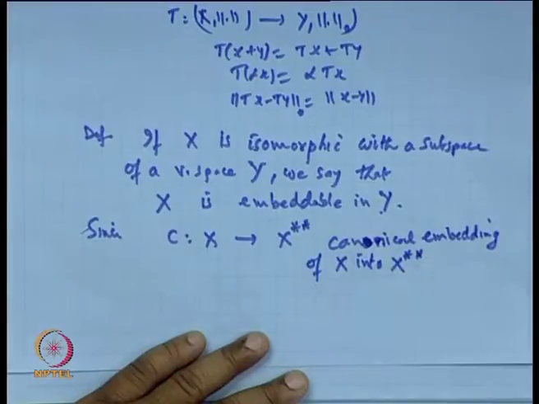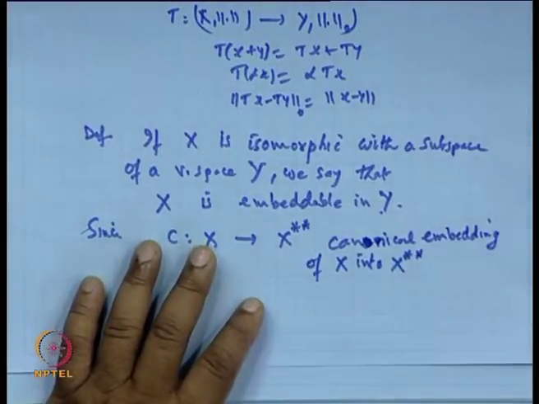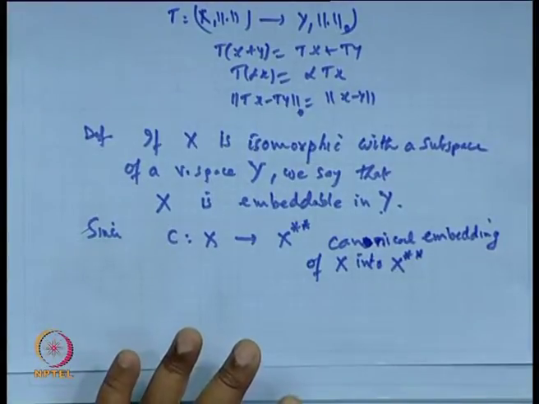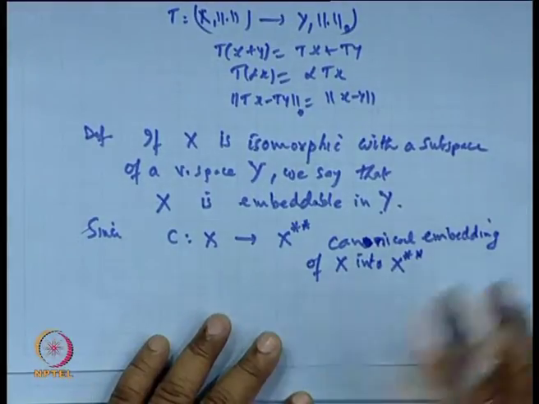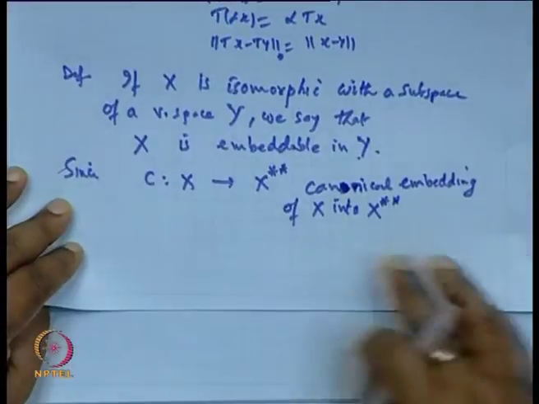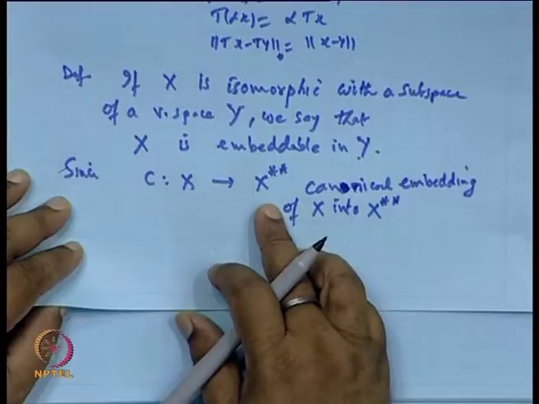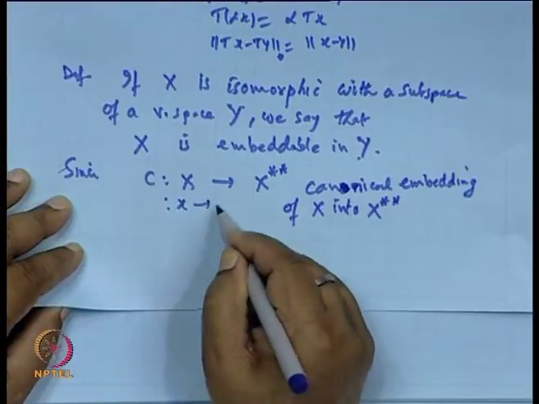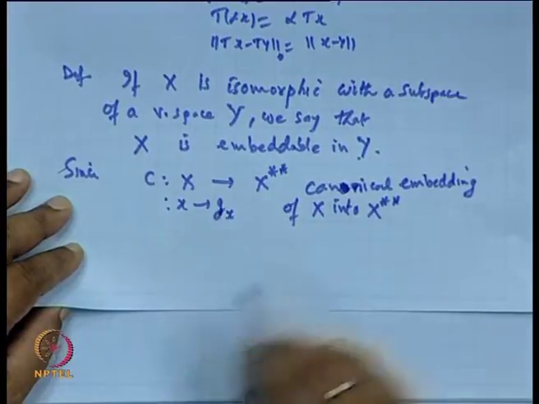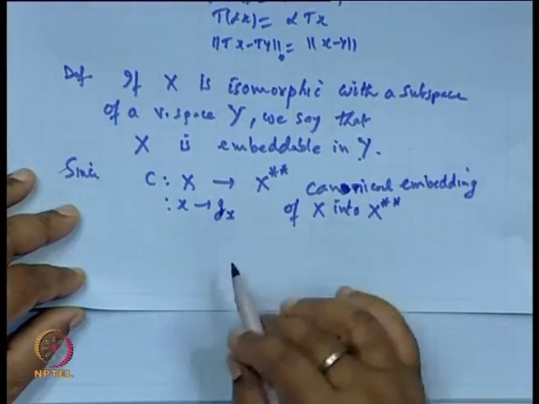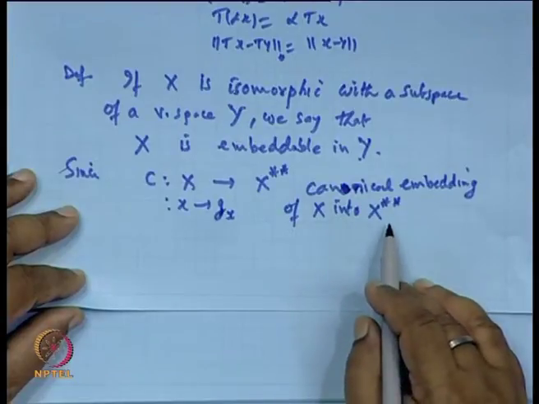Because C is a linear mapping, it preserves the operations, and we get a canonical embedding. C we have defined earlier, X to Gx, and in fact, it preserved all the operations. We call it the canonical embedding of X into X double star.